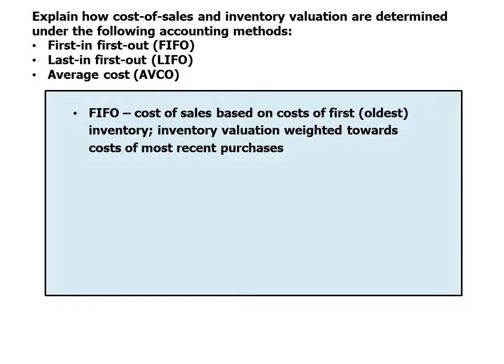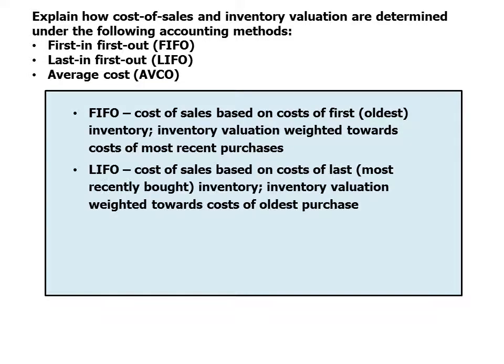So under FIFO, cost of sales is based on the cost of the oldest inventory, the first one in, the first one out. And the inventory valuation is hence weighted towards the cost of the most recent purchases. And LIFO, last in, first out: cost of sales is based on the cost of the most recently bought inventory, and the inventory valuation is then weighted towards the cost of the oldest purchases.